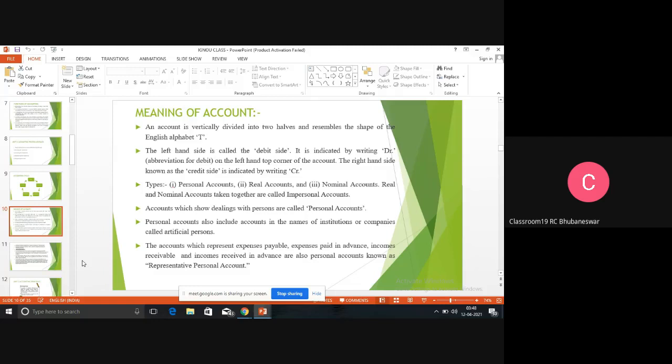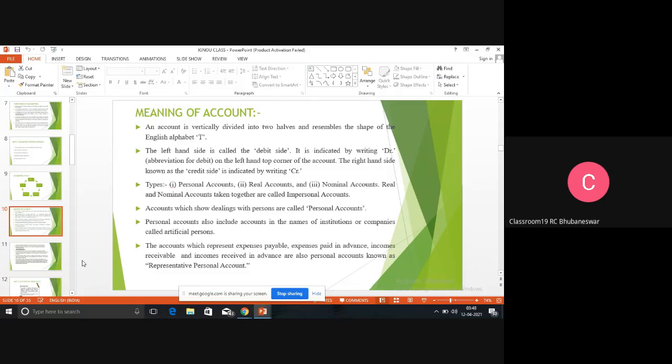Then what are the golden rules? So write down the golden rules. First, write down personal account. For personal account, the golden rule is different. For real account, the golden rule is different. And for nominal account, the golden rule is different. So first write down for personal account: debit the receiver, credit the giver. That means the person who gives, that person is credited. The person who receives, that person gets the debit.